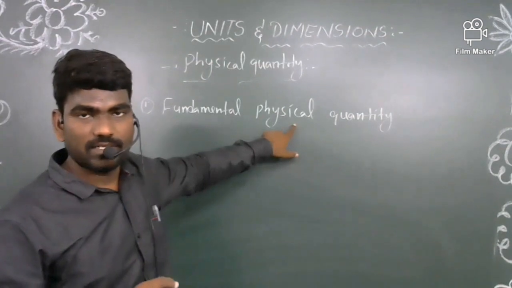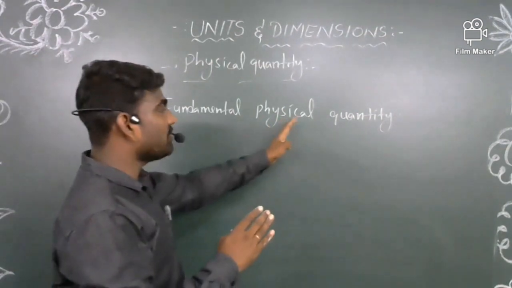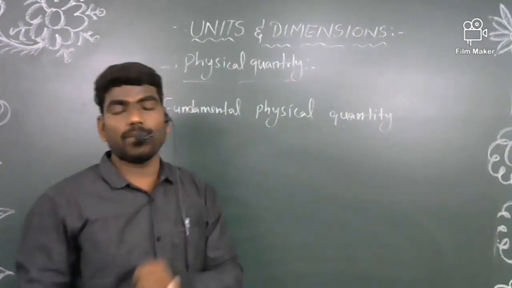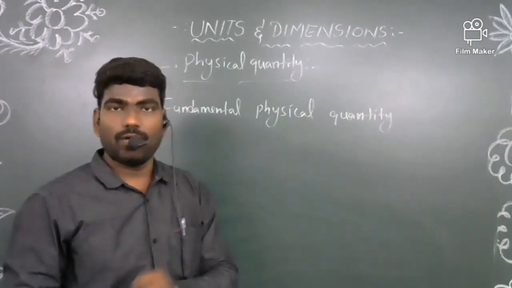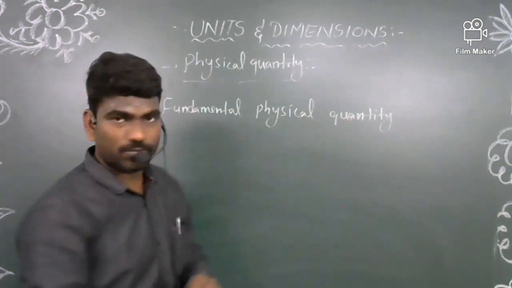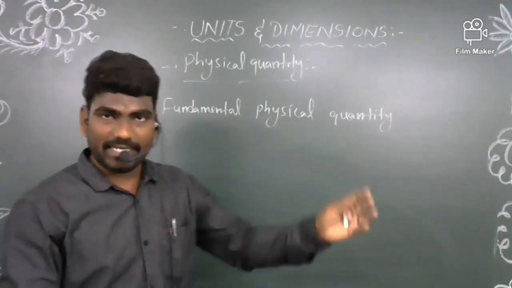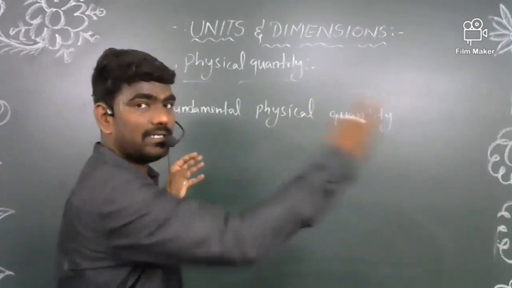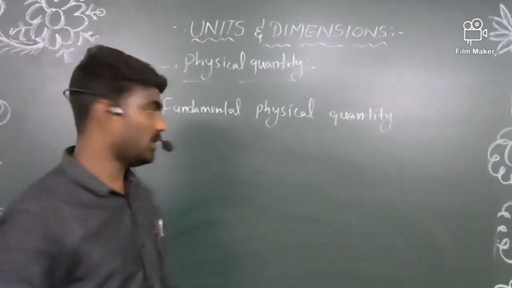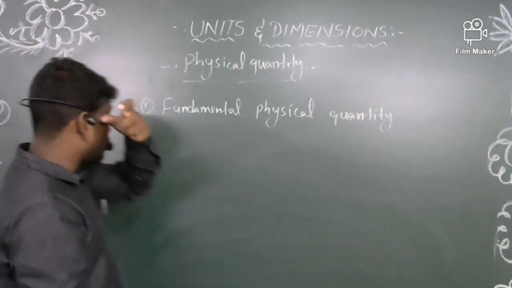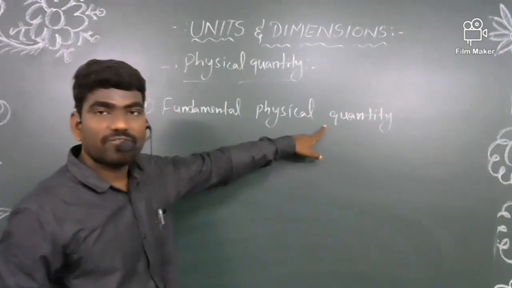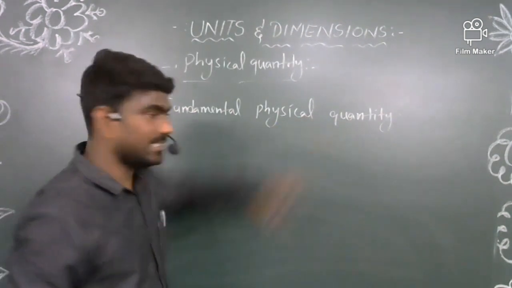You can check whether physical quantities depend on others or not. Based upon their dependency, we can divide them into two groups. If they are dependent, we classify them into one group. If they are not dependent, we separate them into another group. The fundamental physical quantities are nothing but the physical quantities which are independent.